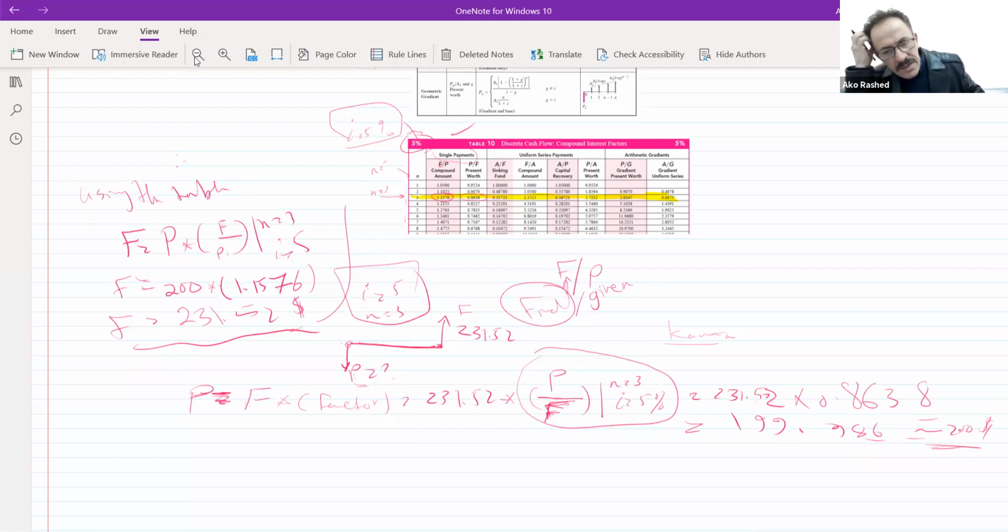So here is the way that I am using the table, and I am using the equation. And there is one more way to find the P and F value. That will be by using the Excel sheet.